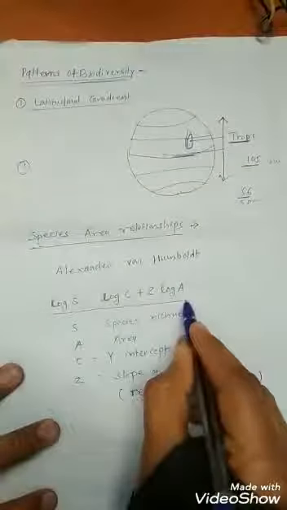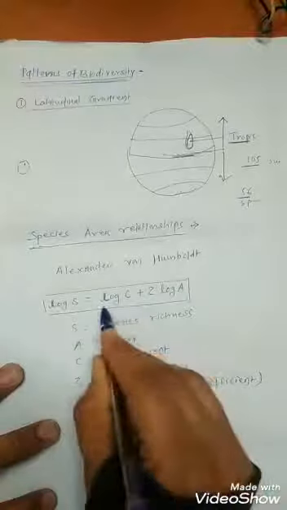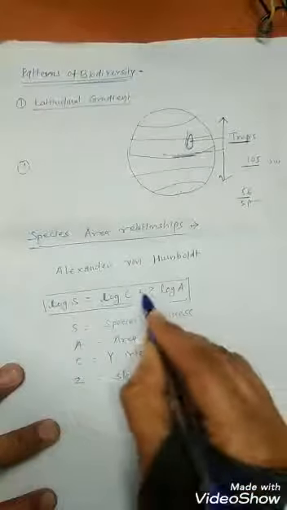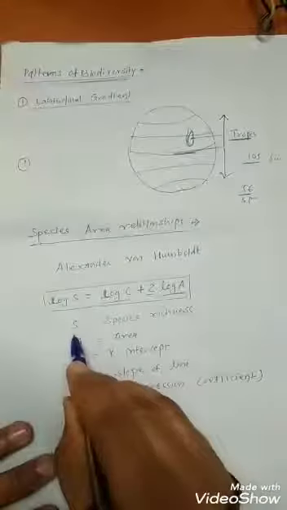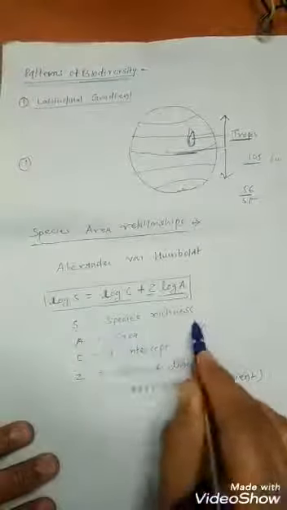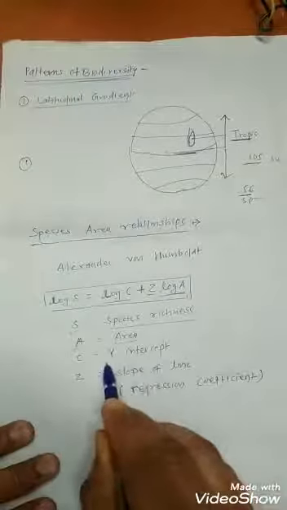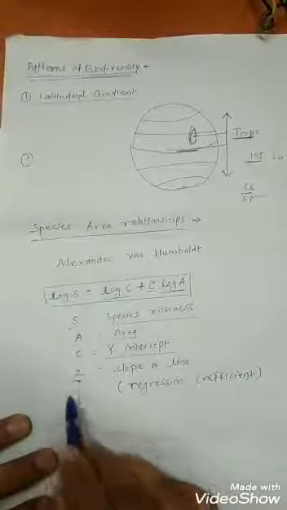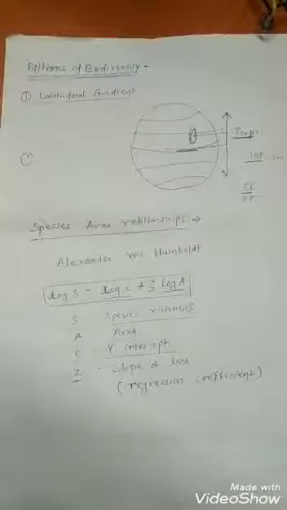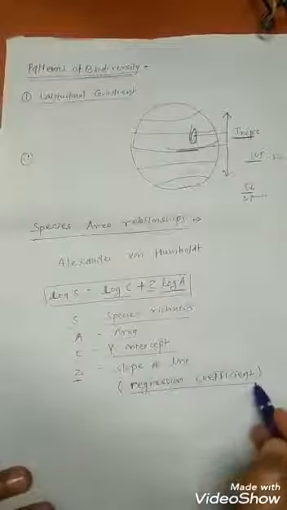This is the relationship: log S equals log C plus Z log A. Here S is species richness, A is area, C is the y-intercept, and Z is the slope of the line, that is the regression coefficient. Okay.